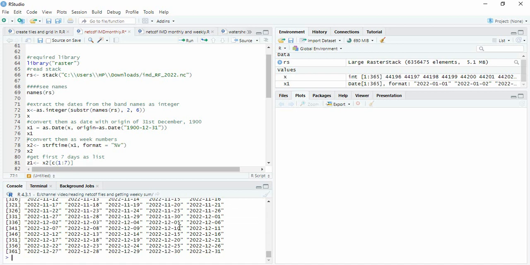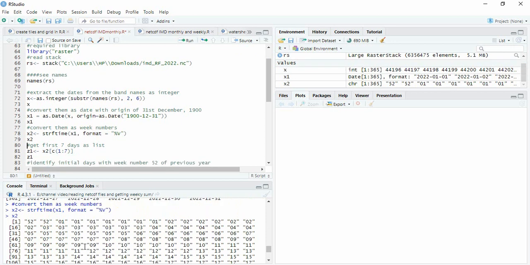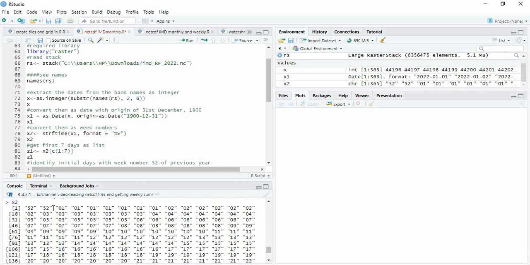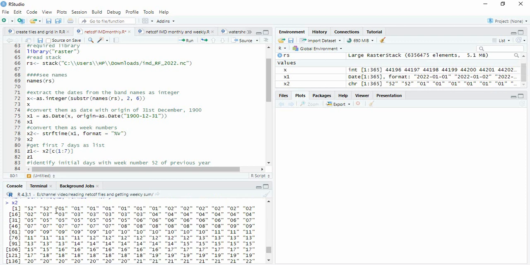Now since we want weekly, every year will not start from Monday. So first we have to see the weekdays of this date. So we will take the function strftime, and supply this date and the format will be weekly. So now you see 52, since this is the December of 2021 and these 52 are for this year 2022. So we have to remove these two.